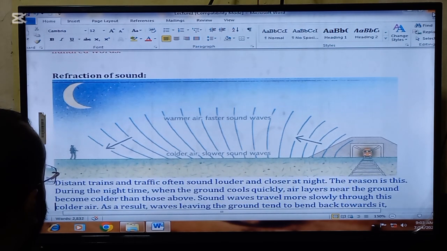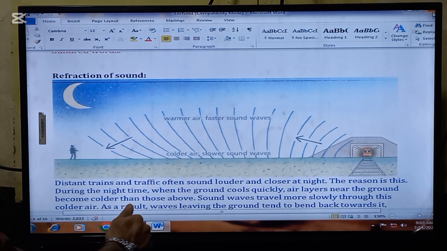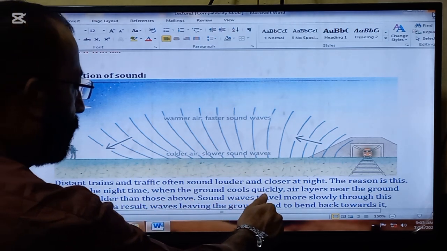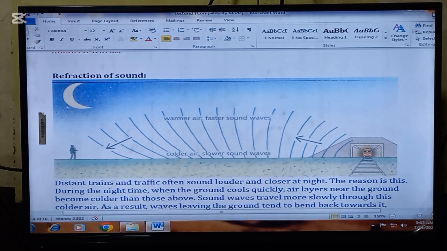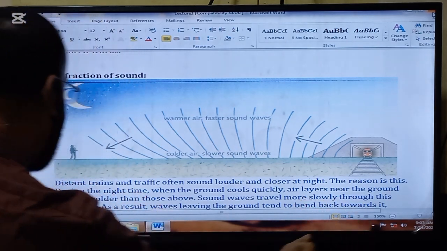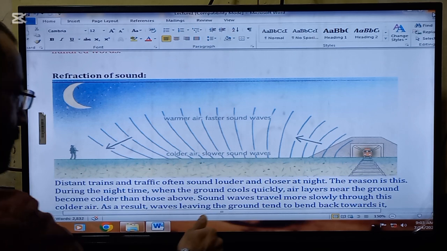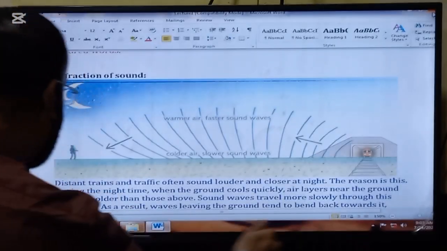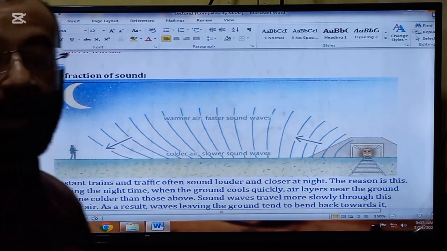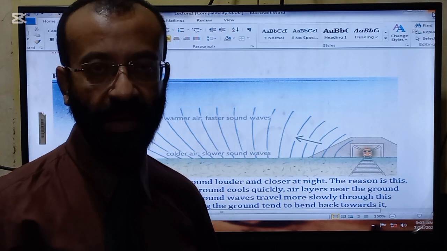Okay, the next thing that we are going to read is the refraction of the sound. Very, very important topic. Distant trains and traffic often sound louder and closer at night. The reason is this: during the night time when the ground cools quickly, air layers near the ground become colder than those above. Sound waves travel more slowly through this colder air because we have read that the more the temperature, the more will be the speed of the sound.